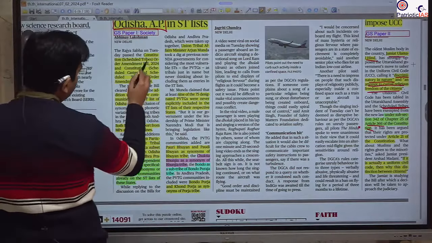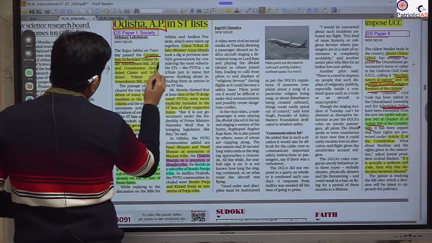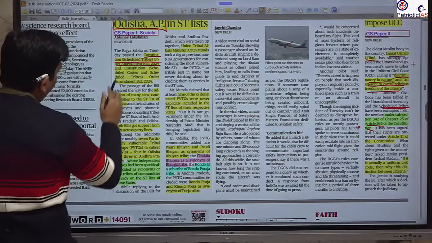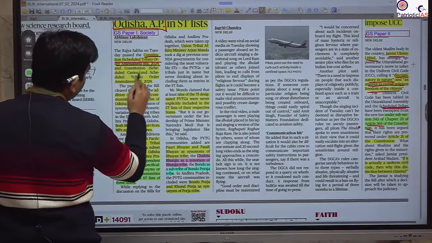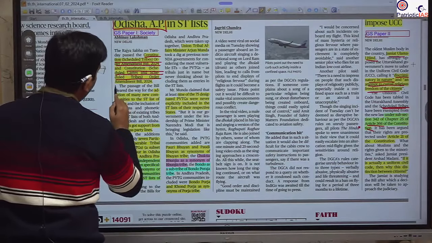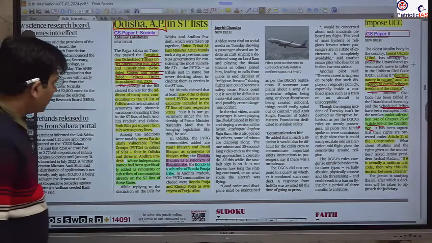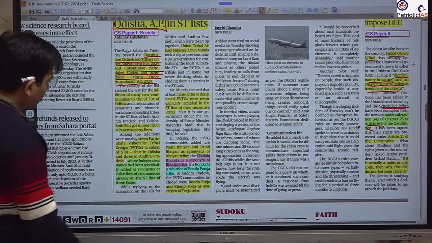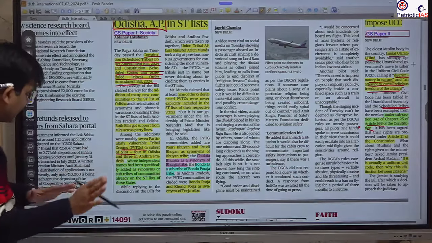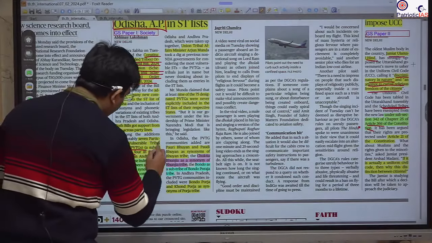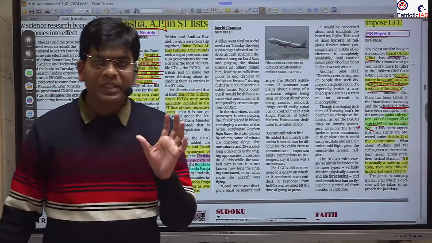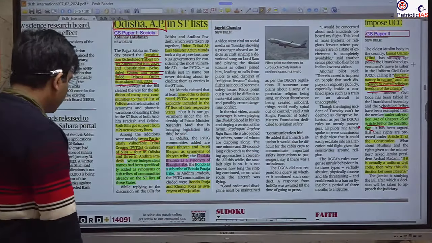The name of this bill is the Constitution Scheduled Castes and Scheduled Tribes Order Amendment Bill 2024. Okay, so you should note that PVTGs are a special group, more vulnerable within the STs, so they are provided with a separate category so that the proper framework, proper scheme, and proper protection could be provided to them.